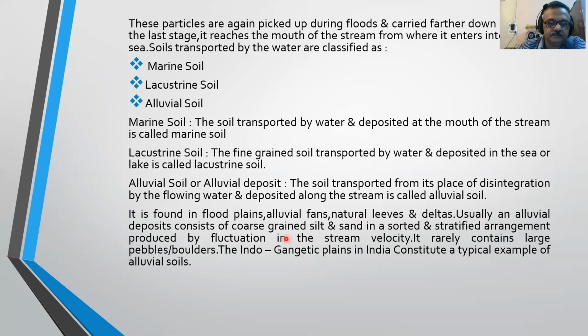Usually, an alluvial deposit consists of coarse grains, silt, and sand in a sorted and stratified arrangement produced by the fluctuation in the stream velocity. It rarely contains large pebbles or boulders. The Indo-Gangetic plains in India constitute a typical example of alluvial soils.